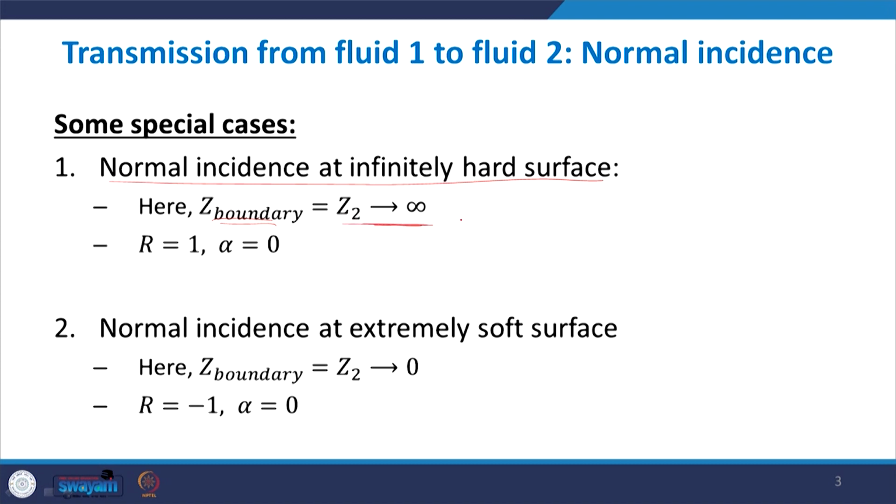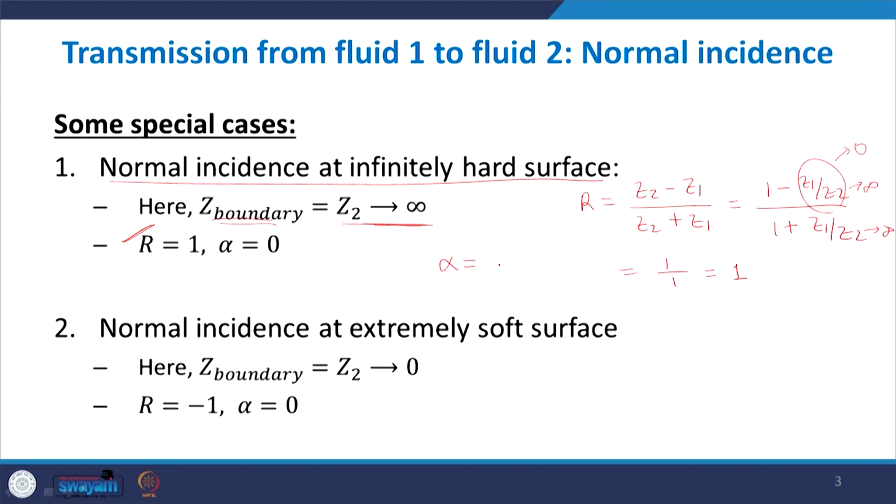When you take Z2 as infinity, R, which is (Z2 minus Z1) divided by (Z2 plus Z1), can be written as (1 minus Z1 by Z2) divided by (1 plus Z1 by Z2). As Z2 tends to infinity, the Z1 by Z2 quantity tends to 0, so you get 1 by 1, which is equal to 1. Whenever a surface is infinitely hard, or has infinite impedance, the entire wave gets reflected back. There is no transmission, so it completely blocks the sound.